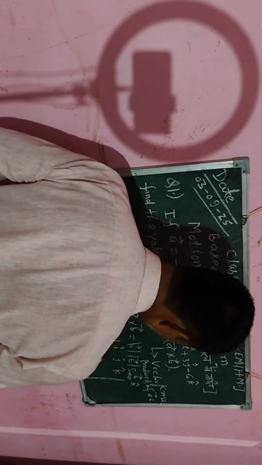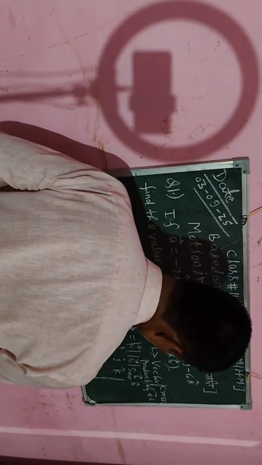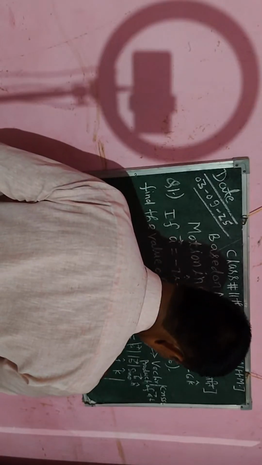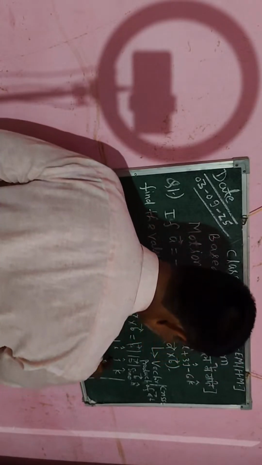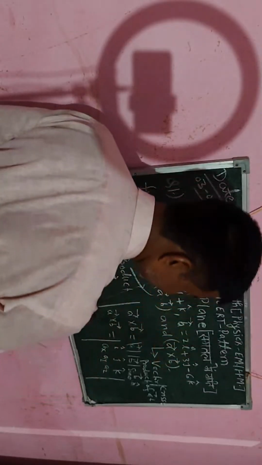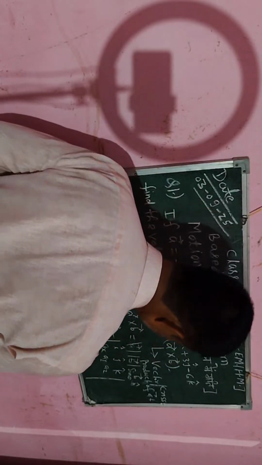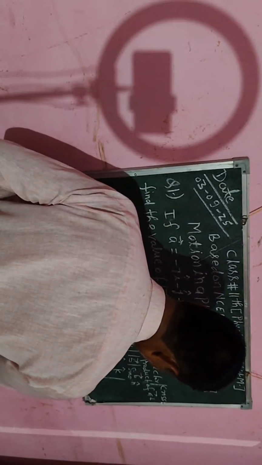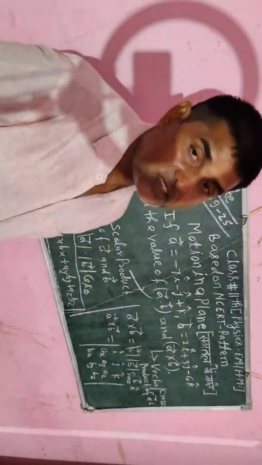Here I will write the coefficients of vector A: coefficient of i cap, coefficient of j cap, and coefficient of k cap, because here I have taken vector A. Similarly, I will write all the coefficients of vector B: here Bx, here By, and then Bz. Okay, so A cross B can be written in determinant form.